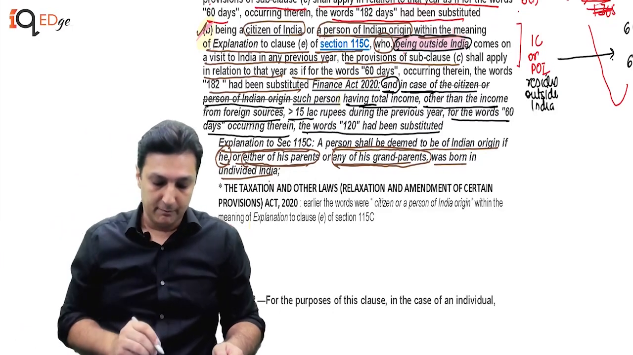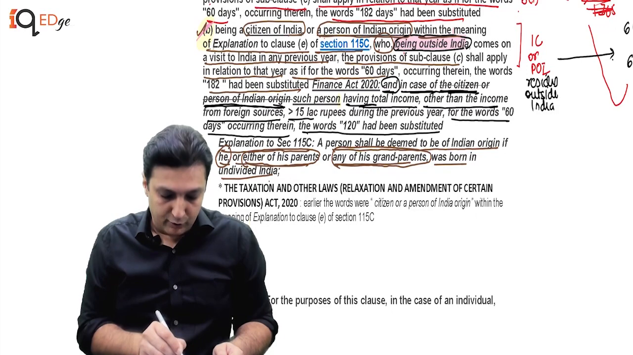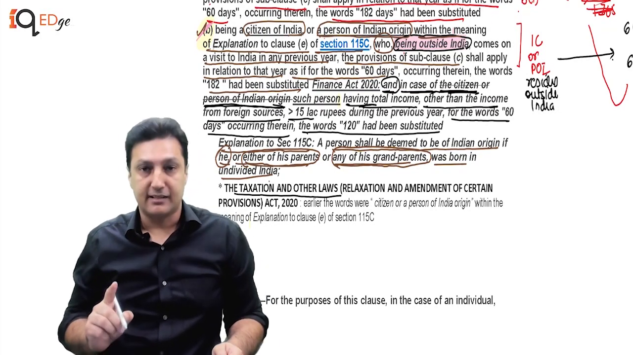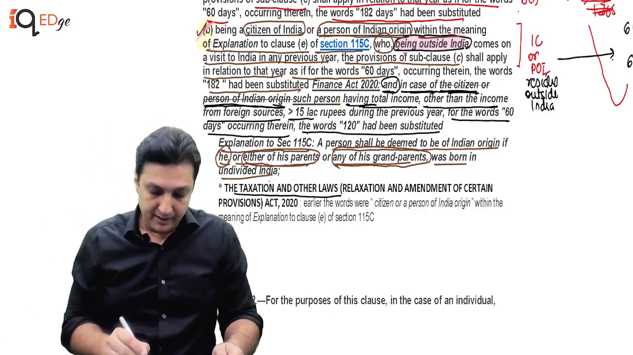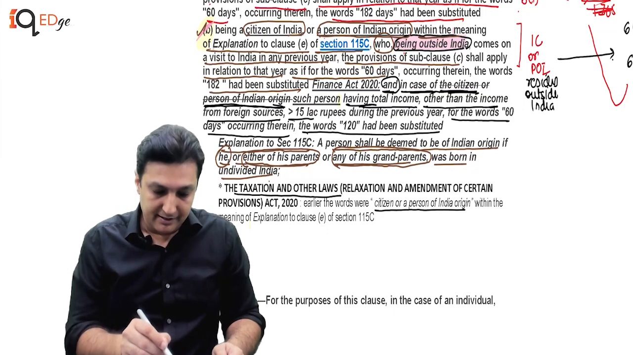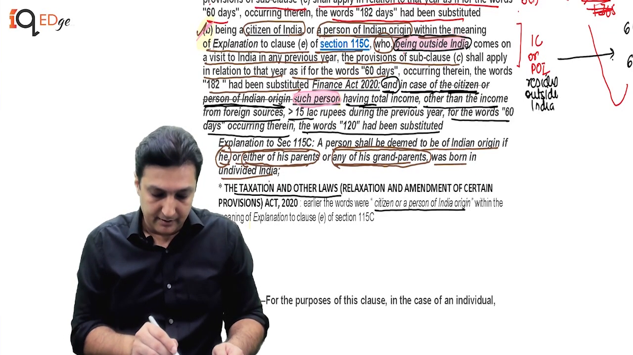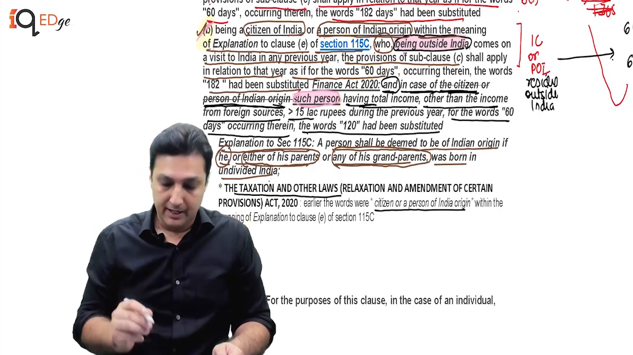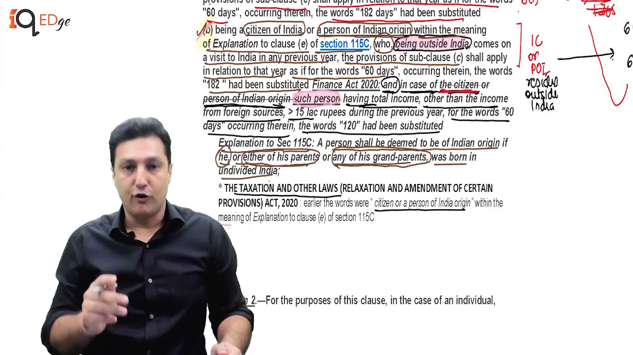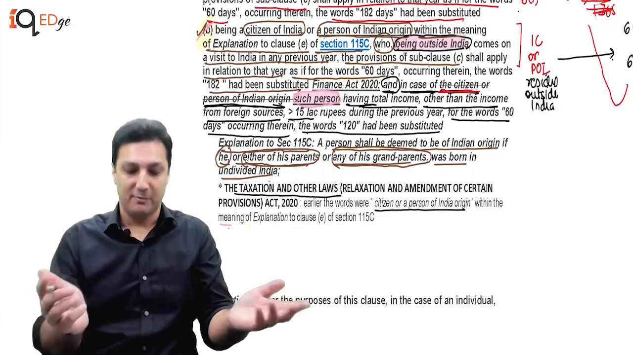Now, I'll tell you the problem. First of all, when he uses the word the citizen or person of Indian origin, he then deleted these words, the Taxation and Other Laws, Relaxation and Amendment of Certain Provisions Act. Earlier the words were these, and these were now replaced with the words such person. Now, why have they done it? Because I think it was a typing error. They had written the citizen. They forgot to mention citizen of which country. So the debate would have started, which citizen are you talking about?